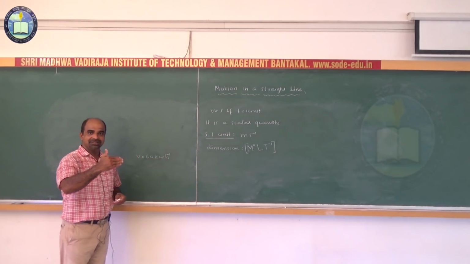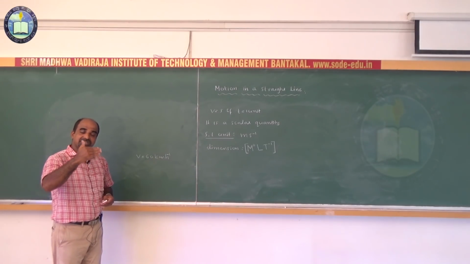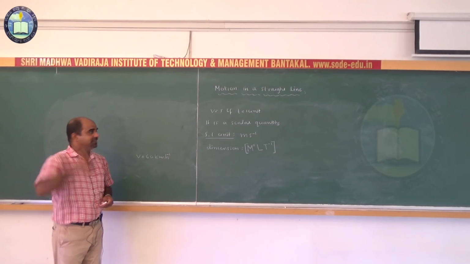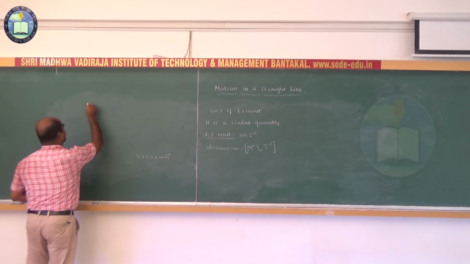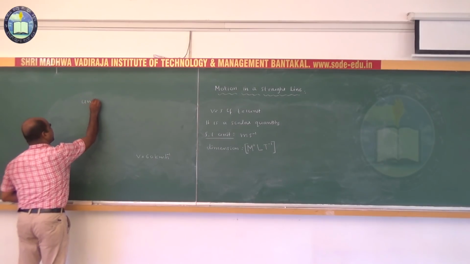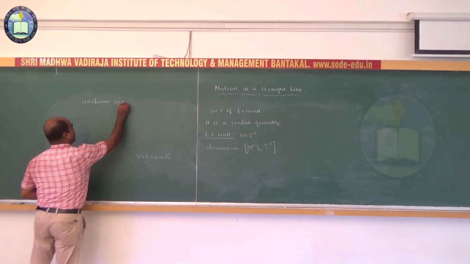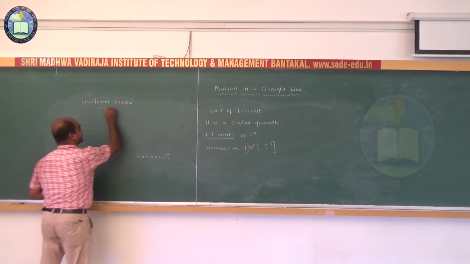If the car covers a distance of 1 kilometer in each 1 minute, then the speed of the car is said to be uniform speed. So what is uniform speed?